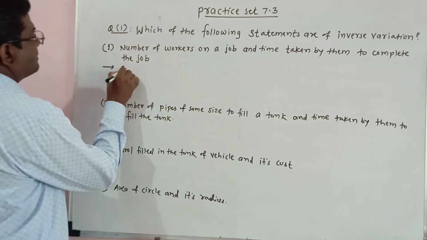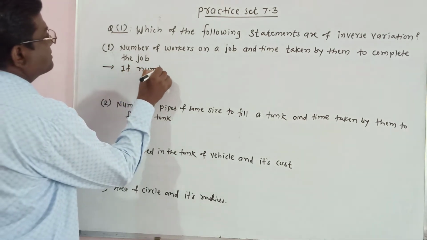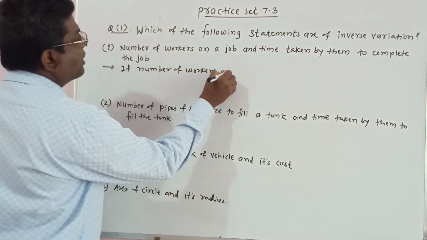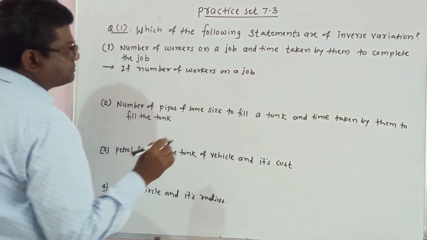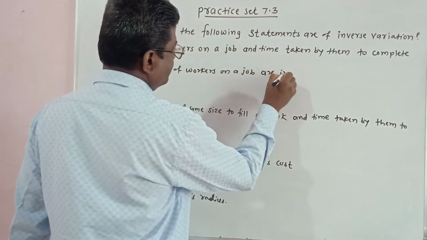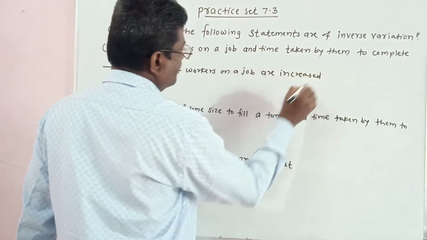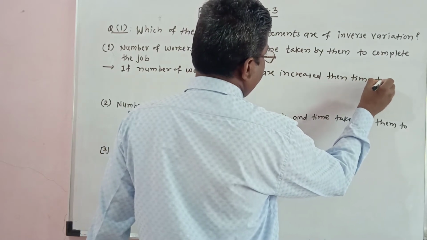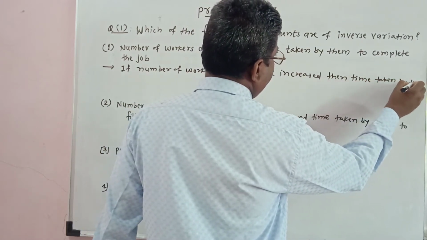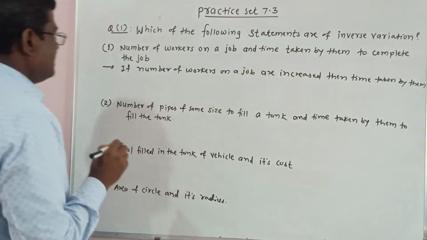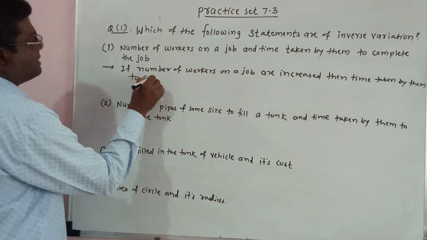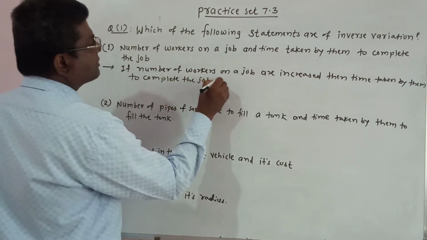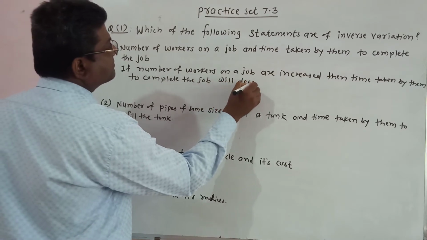Therefore, we write, if the number of workers on a job are increased, then the time taken by them to complete the job will decrease.